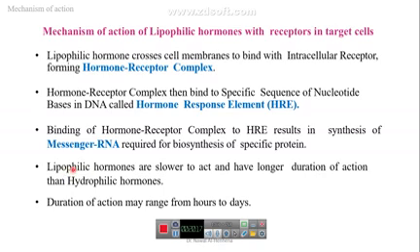Because of this, the lipophilic hormone is slower than the hydrophilic hormone and longer in its duration of action.